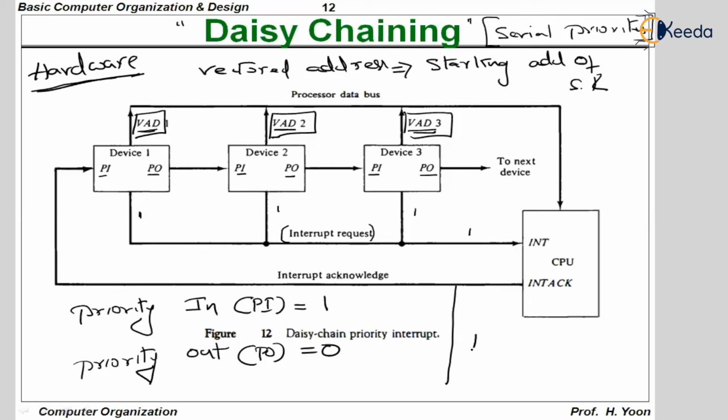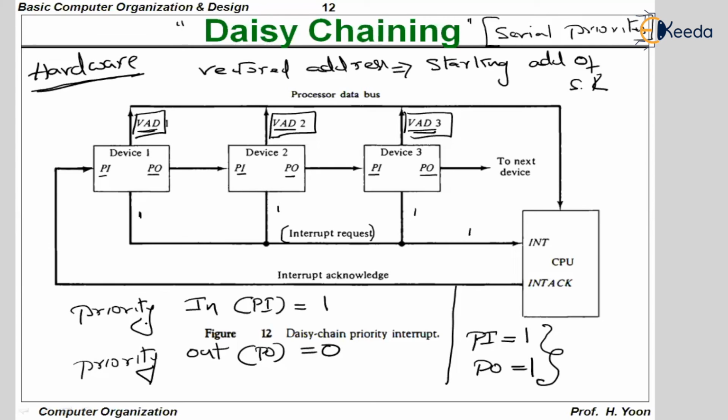PI should be equal to 1 and PO should be equal to 1. That is, when both PI and PO are equal to 1, that device is not interrupting. For an example, this device is not interrupting. This PI will be equal to 1, and this PO will also be equal to 1, which means that this device is not interrupting.